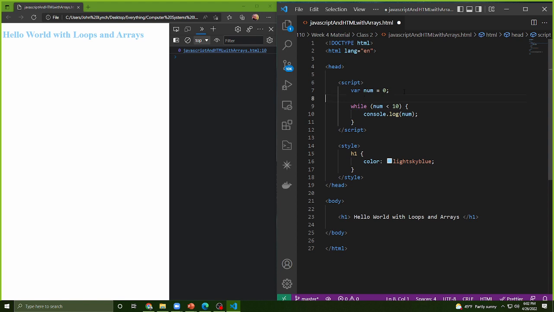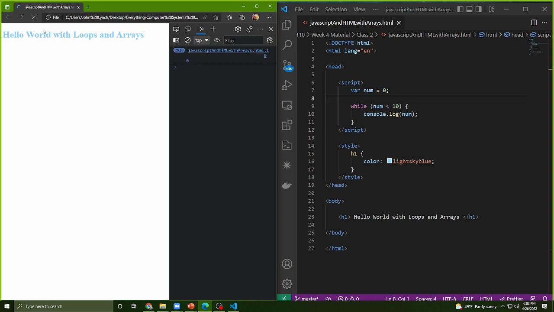So what a while loop does is essentially check a condition. My condition is num is less than 10, and it's going to say while my number is less than 10, console.log number. What do folks think might happen if I run this code here? Let's see here. I'm going to try to refresh this guy.